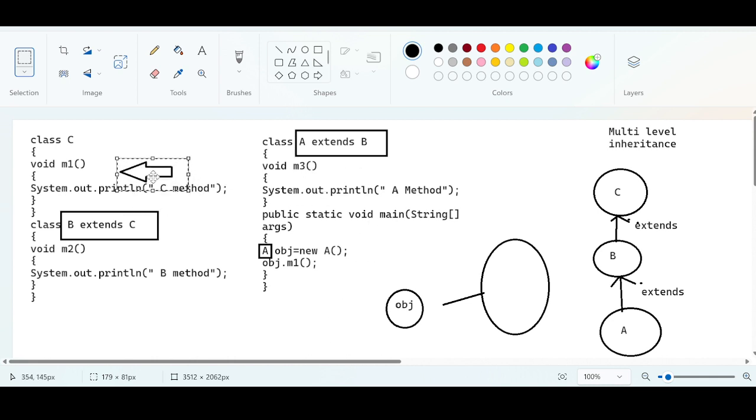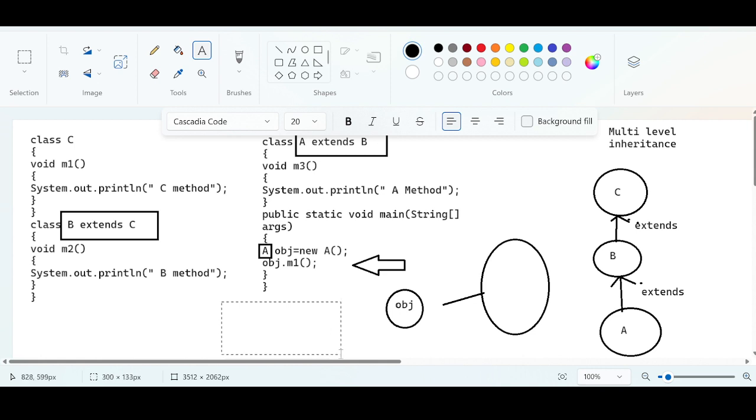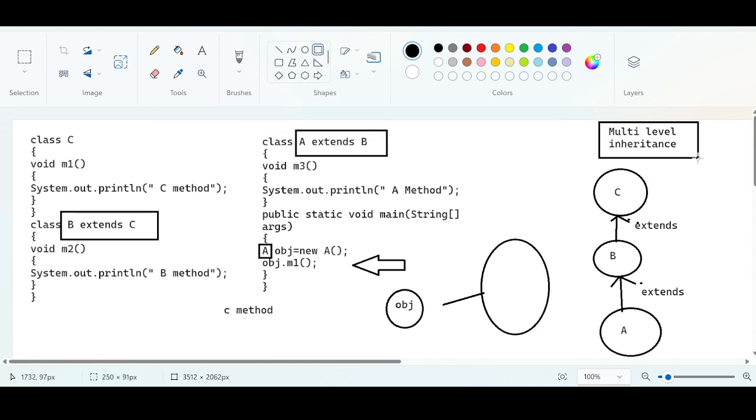How is this happening, guys? Because of this extends keyword, because of this inheritance. I have not defined any m1 method, but I am able to call the m1 method. Because of what? Because of inheritance. That's why the output is C method. Literally, this is how the control will be transferred from the child class to the parent class. So this will be displayed on the console. This is called multi-level inheritance. It is always possible in Java. There is no ambiguity here. First it will check.